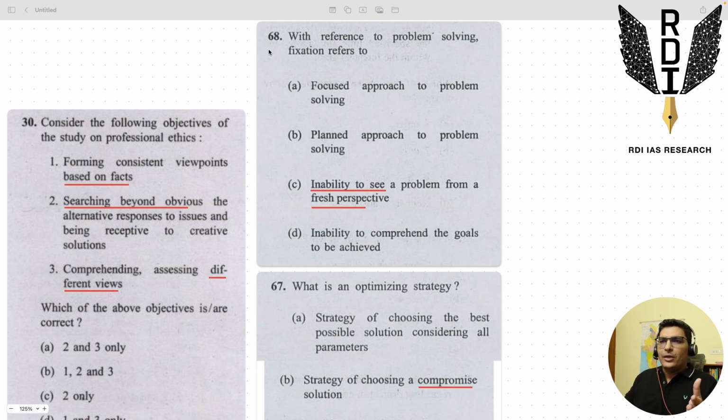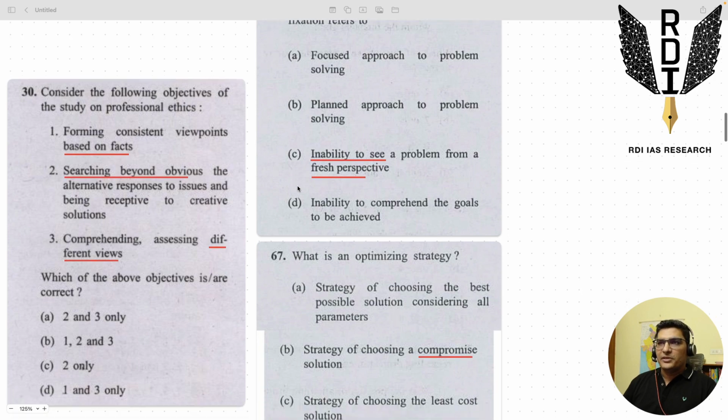It's not expected that your job will be to just give knowledge for making decisions to your superior. That is not your job. Your job will be to go to the field. Your job will be to lead your men, right? So you have to have fresh perspectives. You have to be open enough to listen to suggestions of all different kinds, whatever your subordinates or superiors are telling you, and then make your own decision. So be open, with a fresh perspective. A single approach should not be there. We have to be open to fresh new ideas, right? So these are the traits of a 21st century civil services officer.